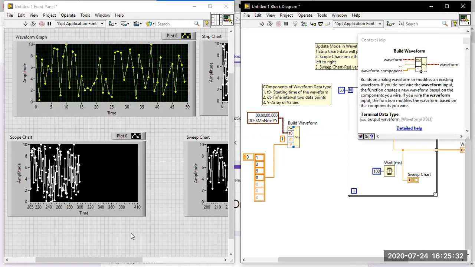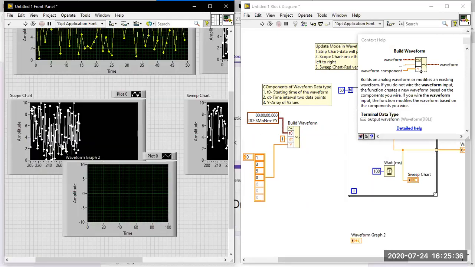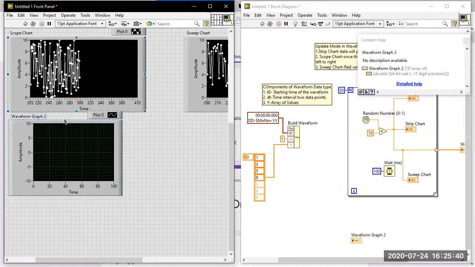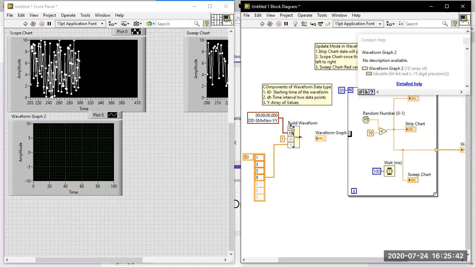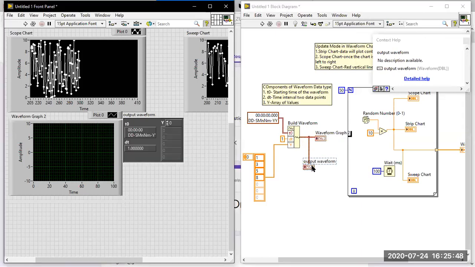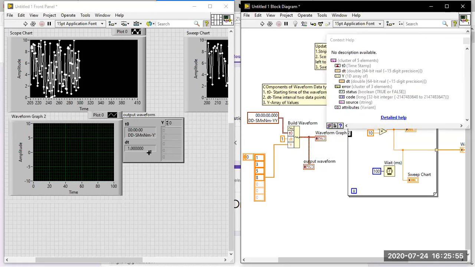Now right click and go for a waveform graph, and connect the waveform graph to the Build Waveform. Also create one more indicator. This indicator is a waveform data type indicator, where you have t0 available, y available, and dt available.